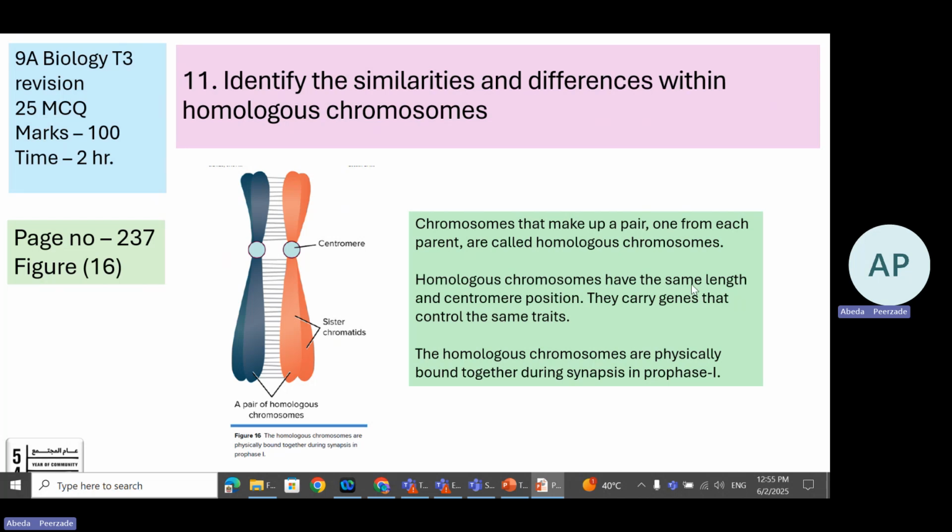What is more specific about homologous chromosomes? Even if you see the diagram, you can make out that they have the same length. Look, the length is the same. They have the same centromere position. Look at this, the centromere is at the same level. They carry the genes that control the same traits. So these lines are for the genes which control the same traits. Homologous chromosomes are physically bound together during synapsis in prophase 1. Synapsis, again, I would say it's crossing over.